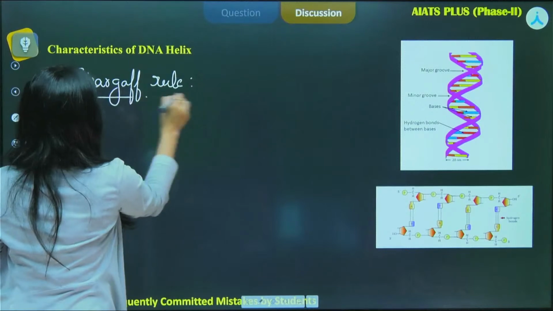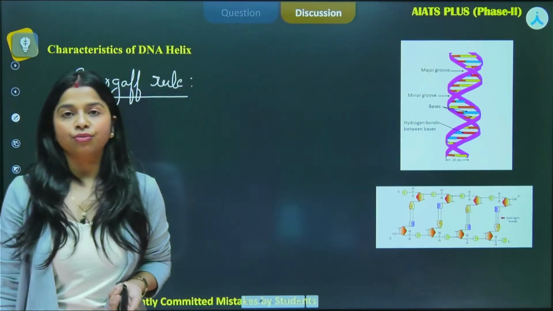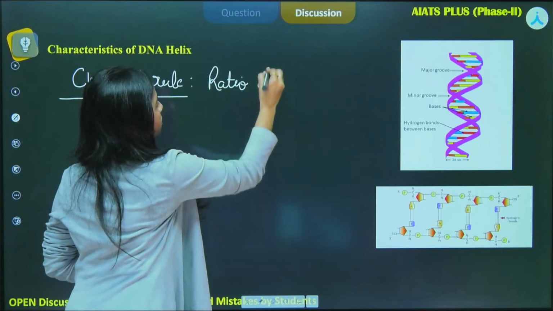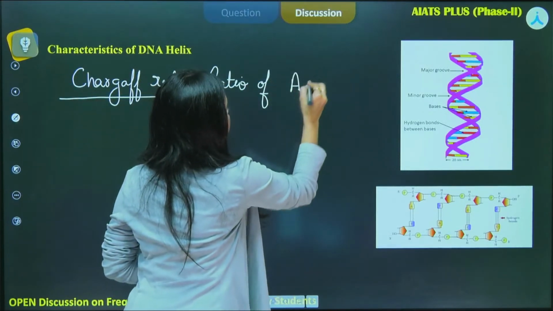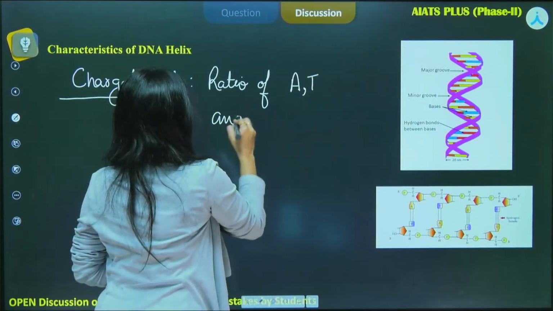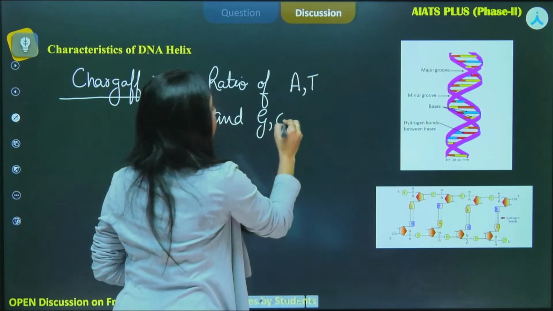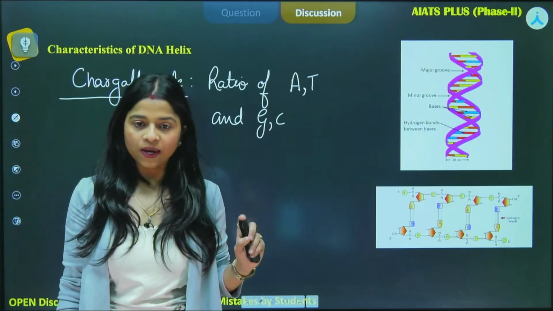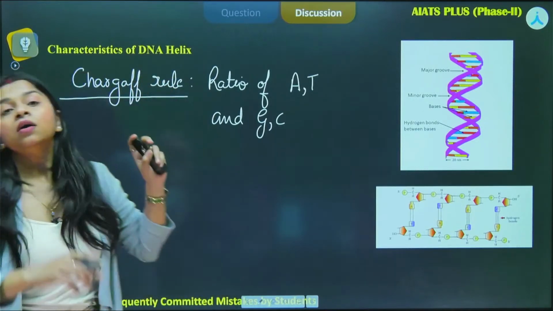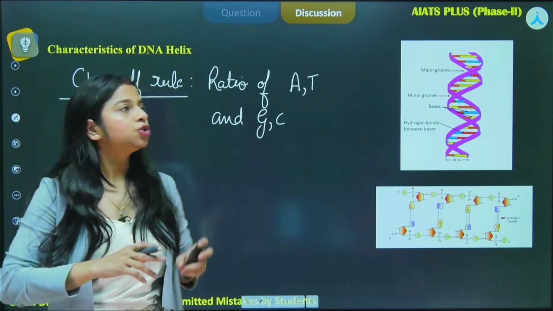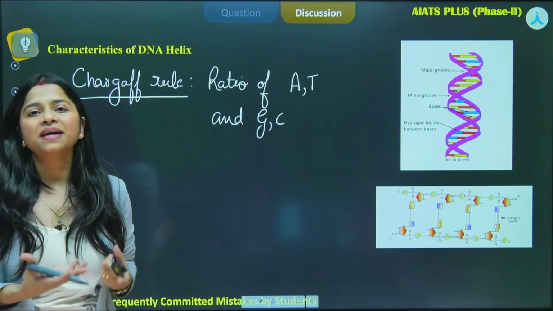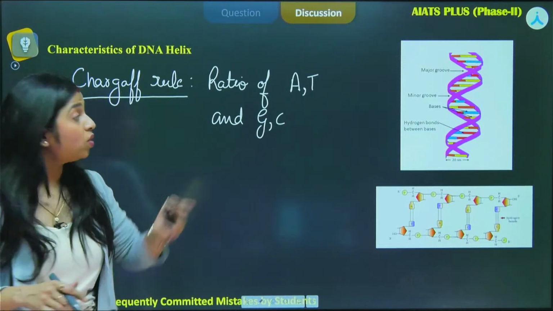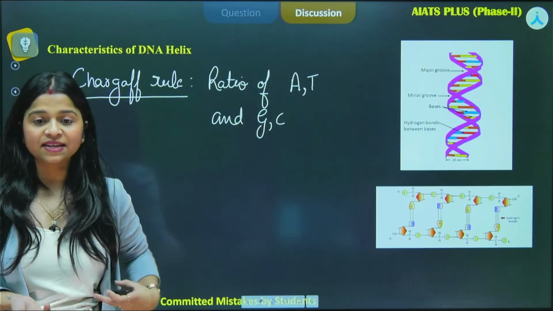The Chargaff rule says that the ratio of adenine and thymine and guanine and cytosine is always constant, and that equals 1, okay? So that means if we are talking about adenine, however many adenine nitrogenous bases we have, an equal amount of thymine is required, okay? Only then they will be able to pair up, right?